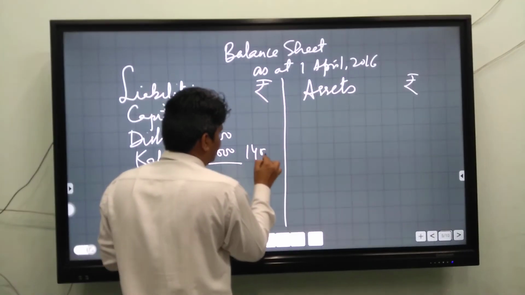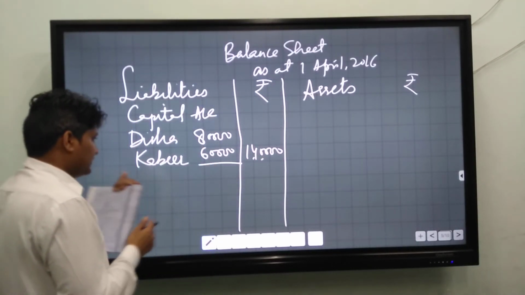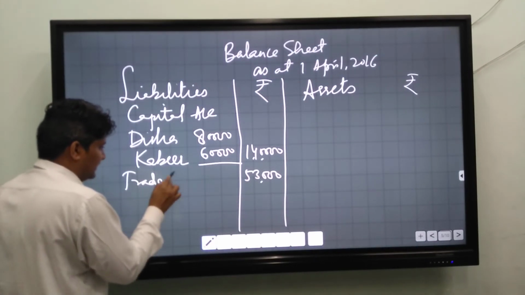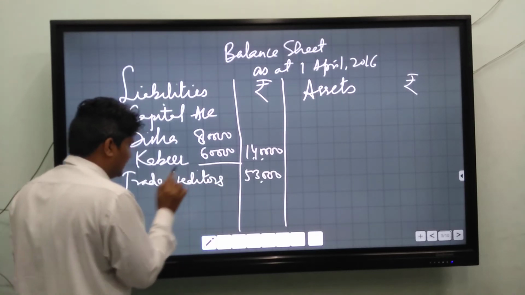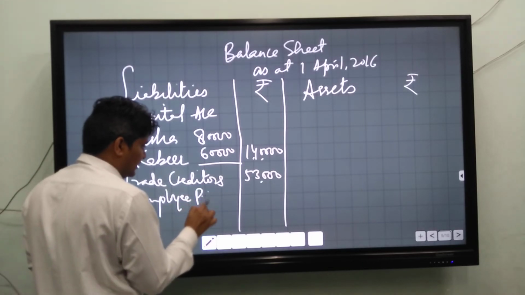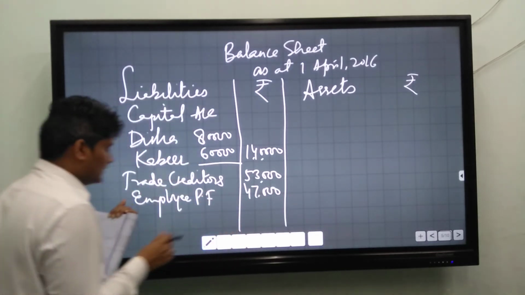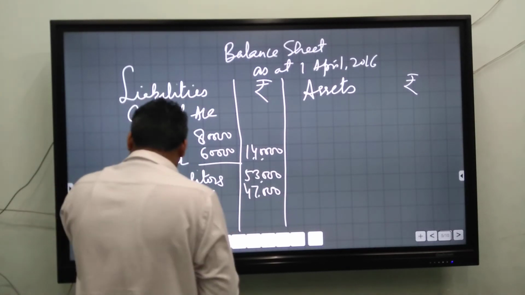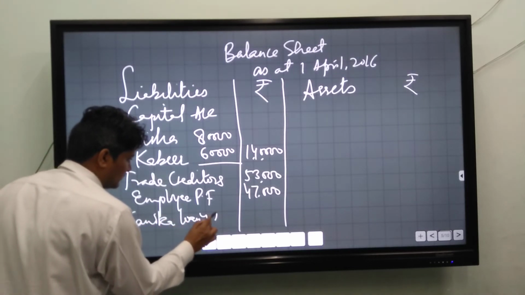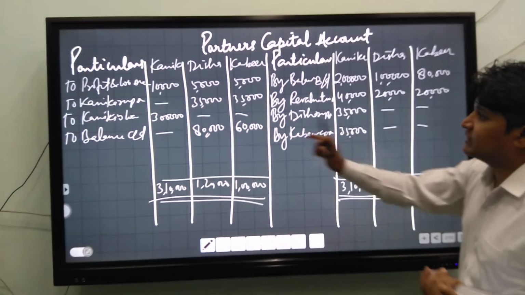It is 1,40,000. Trade creditors 53,000. Next, employee provident fund, EPF, 47,000. Next, Kanika loan account. The amount is 3 lakh.